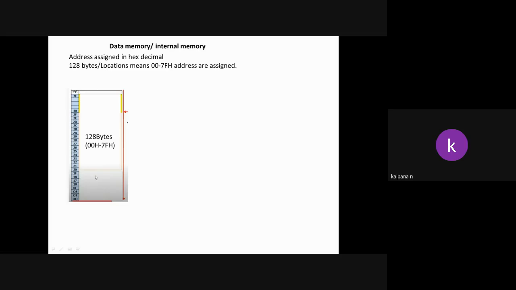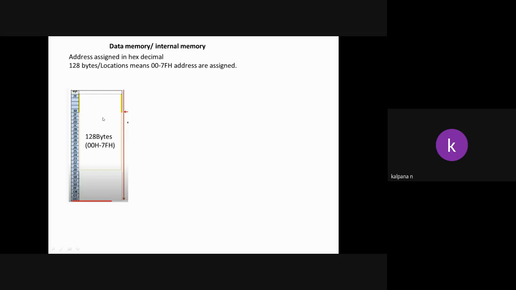The size of the internal RAM memory is 128 bytes, and the range starts from 00 to 7F.